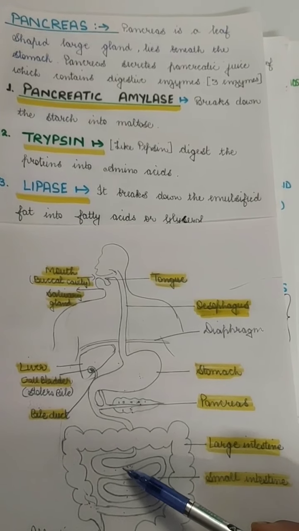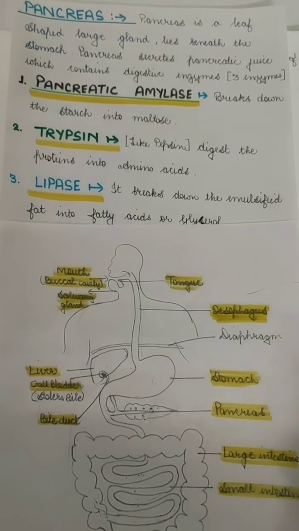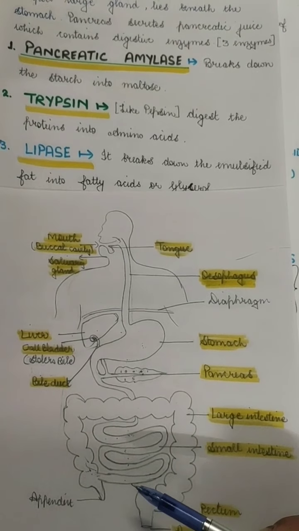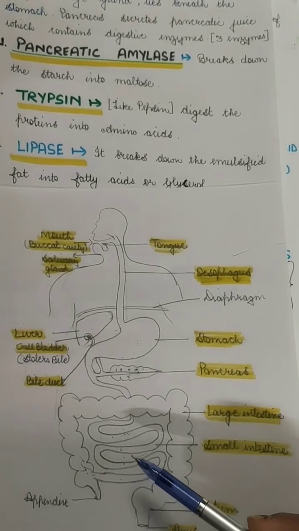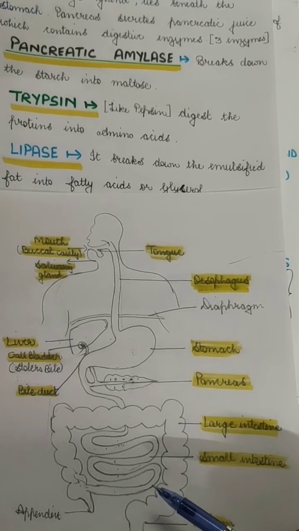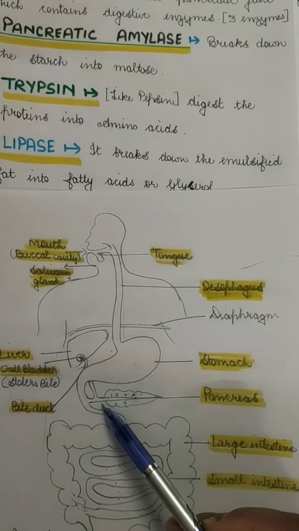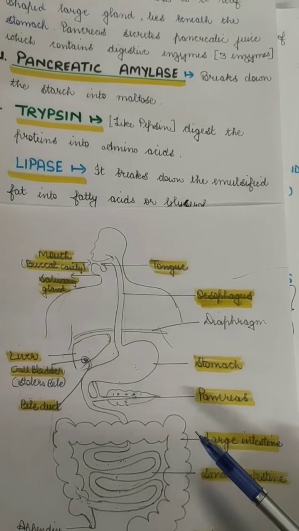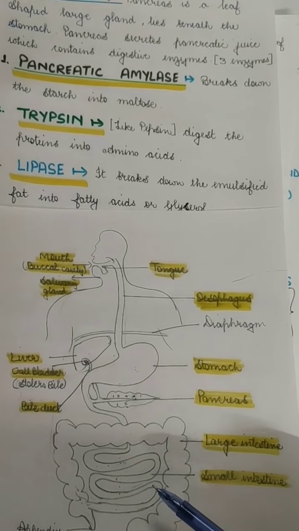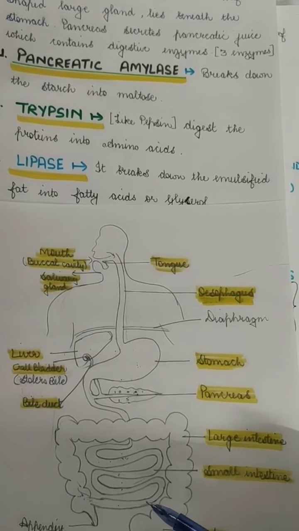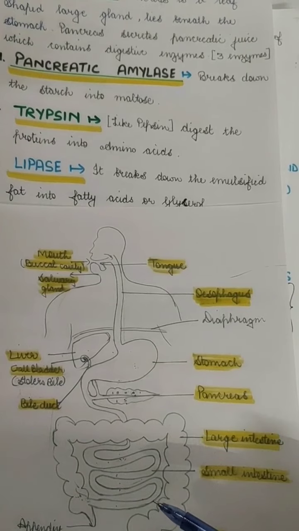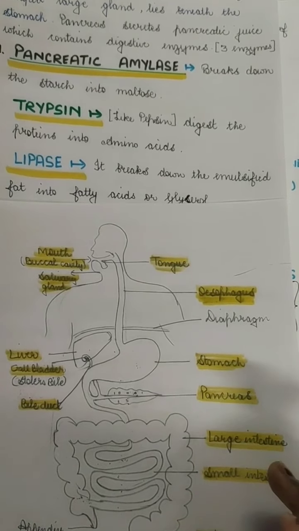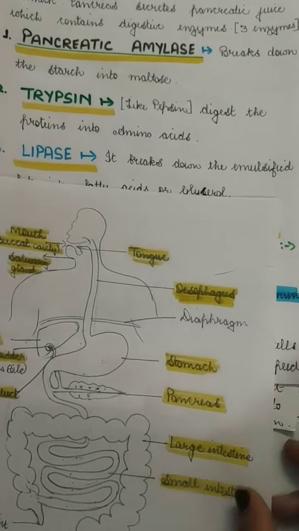Bile does two functions: it helps in the breakdown of the food, and bile salt also helps in the emulsification of fat. Then the pancreas secretes three enzymes: pancreatic amylase, which breaks down the starch into maltose; trypsin, which digests the protein into amino acids; and lipase, which breaks down the fat into fatty acids and glycerol.